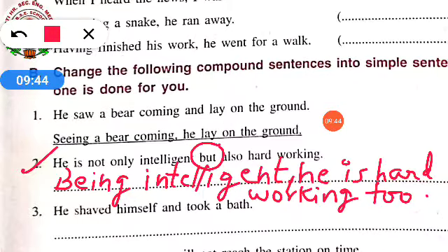Okay, he is not only intelligent but also hardworking. So the answer will be being intelligent, comma, he is hardworking too.